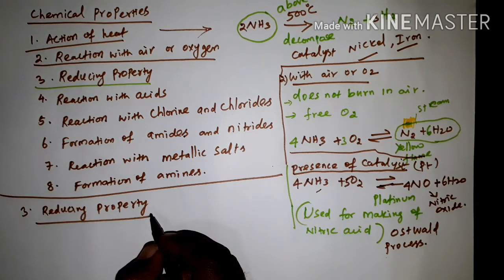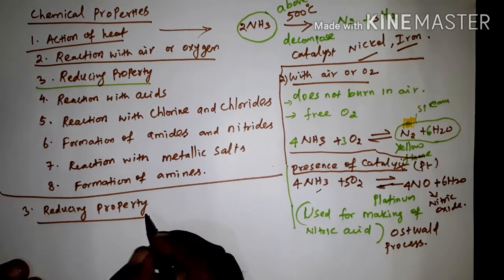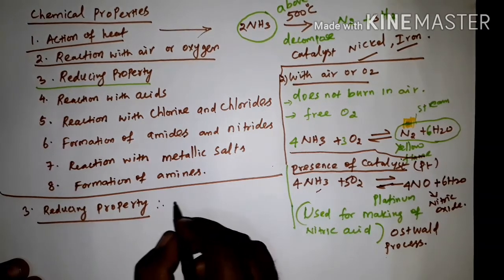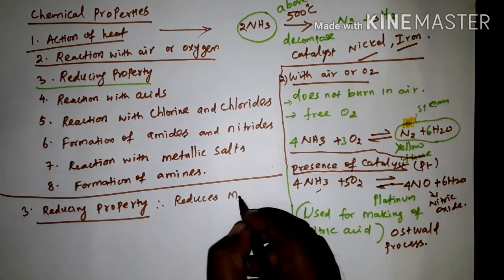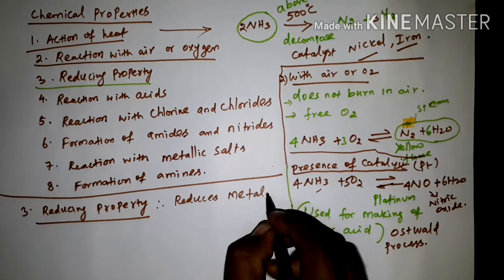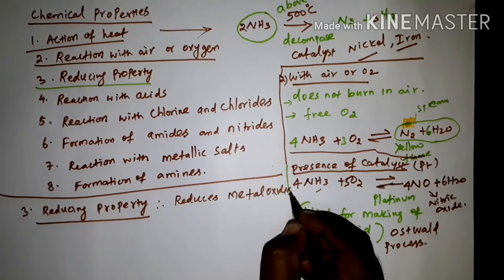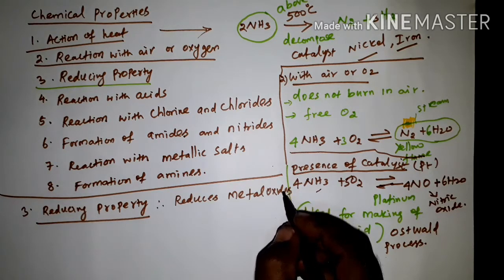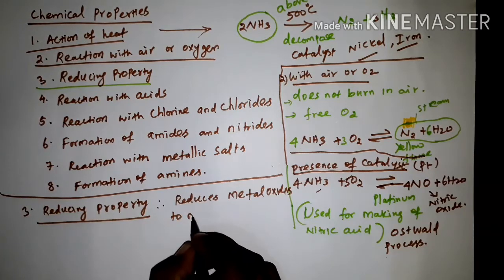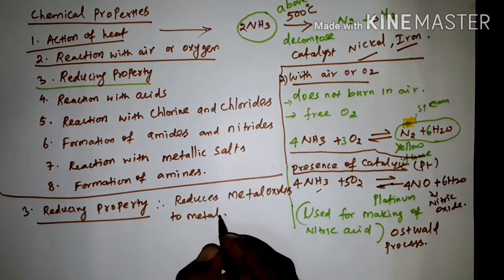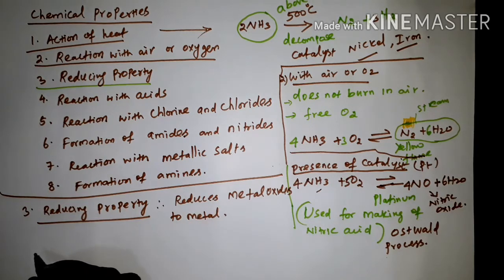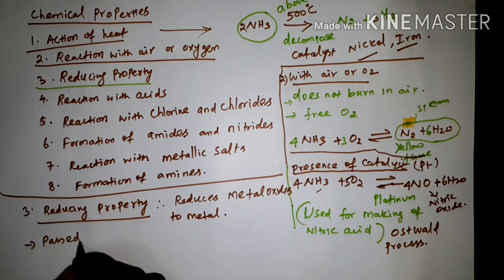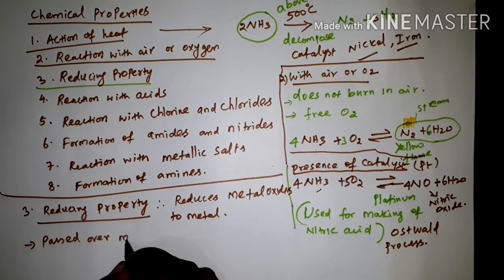Okay. So ammonia acts as the reducing agent. It reduces metal oxides to metal. So when the reduction is happening, when ammonia is passed over metallic oxide.